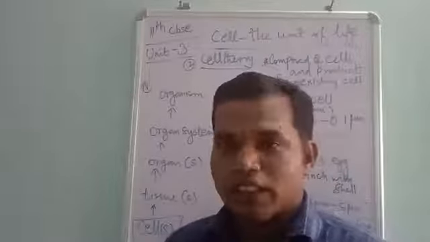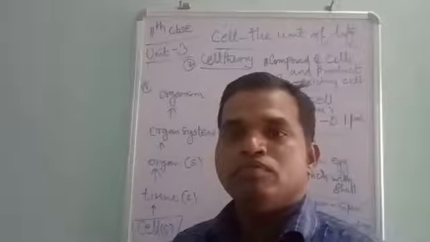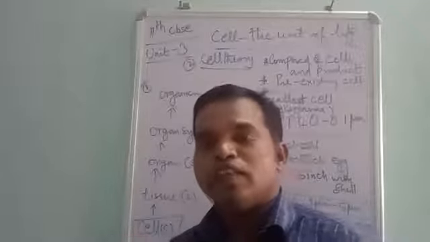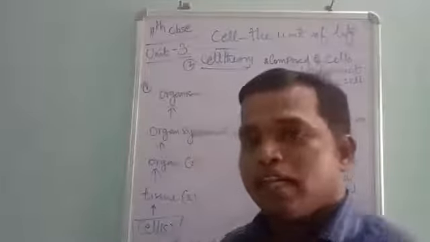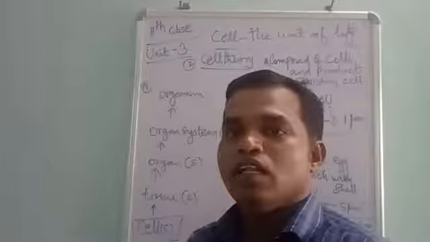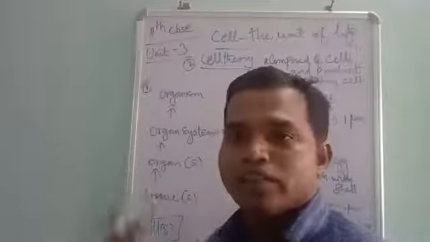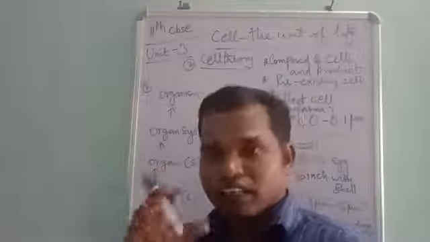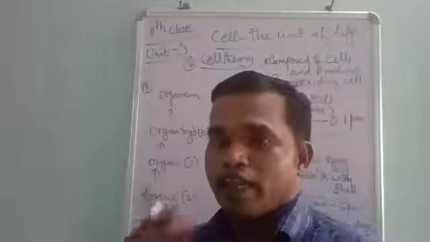For the life process, for the essential functions of life, the cell is playing a major role. To do the essential functions of life, the cell is working. That's why we call the cell the structural and functional unit of life, the unit of the organism. It's the basic, smallest unit of the organism, which constructs the structures as well as does the functions, making the organism alive. That's why we call it the cell, the unit of life.